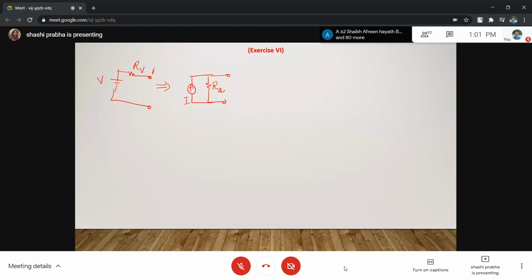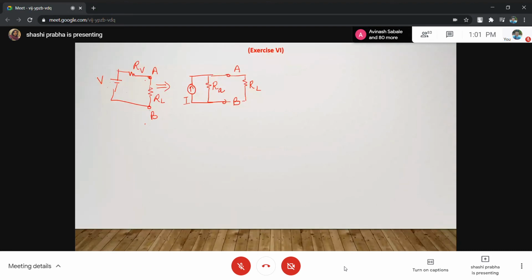Say this point is A and this point is B, and this point is A and this point is B. Some resistance connected between A and B, let us call it RL. So is the diagram clear? A practical voltage source with voltage and resistance, a practical current source with current and resistance.